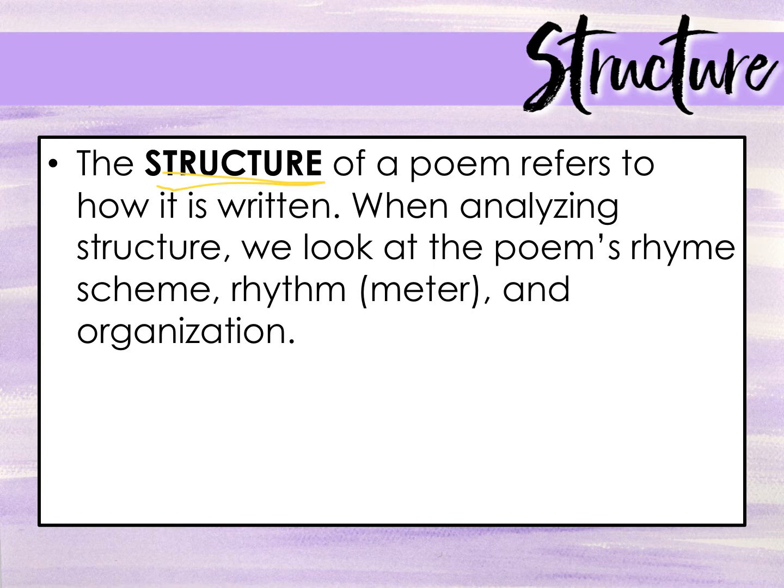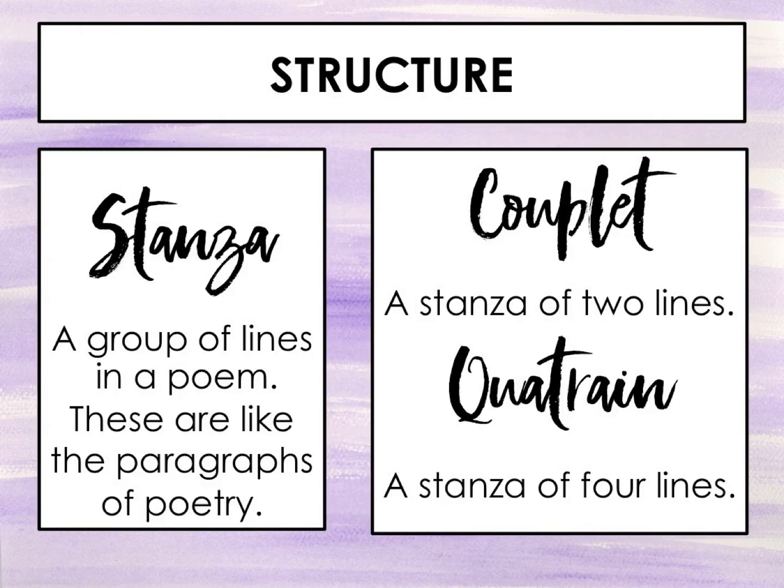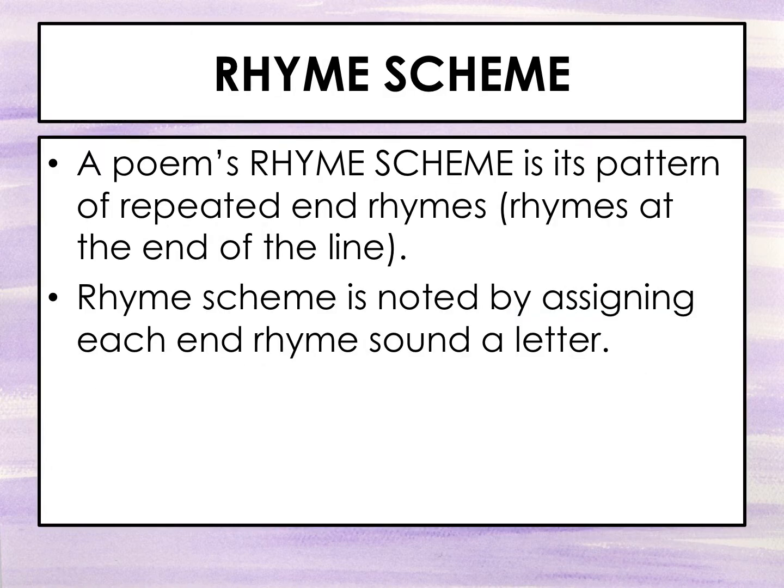So your notes say define structure, write that out. Within the structure, we have a stanza. We talked about this yesterday. So a stanza is a group of lines in a poem. These are like the paragraphs of poetry. So define that stanza for me. There's also couplets. Couplets are just when we have a stanza that only has 2 lines of poetry, and a quatrain is when you have 4.